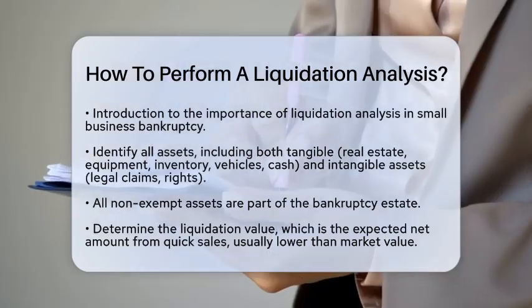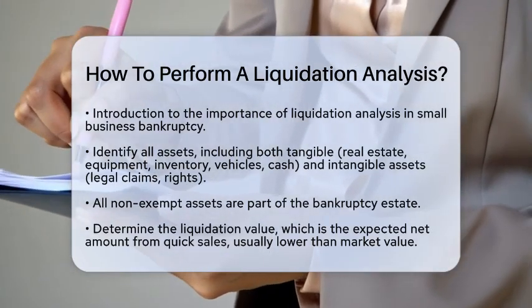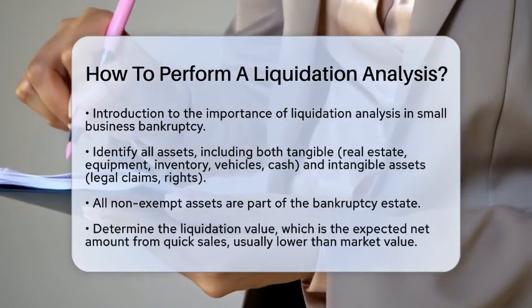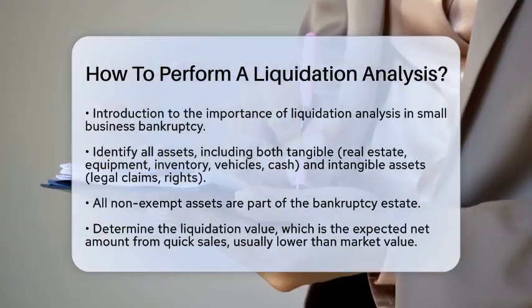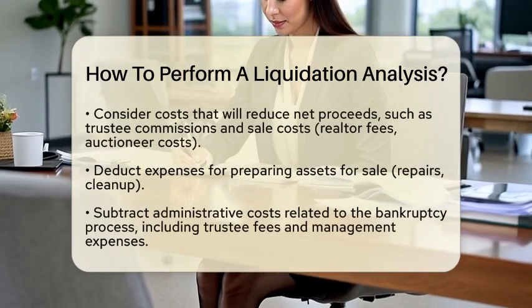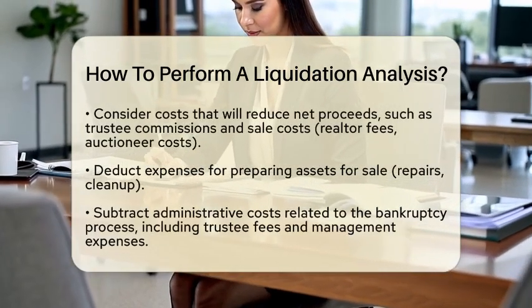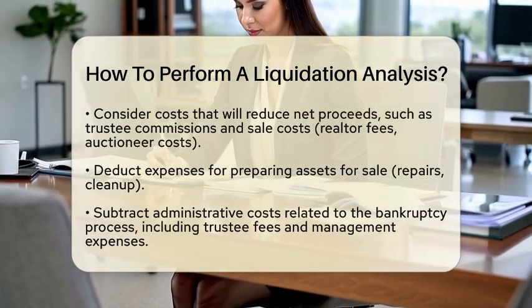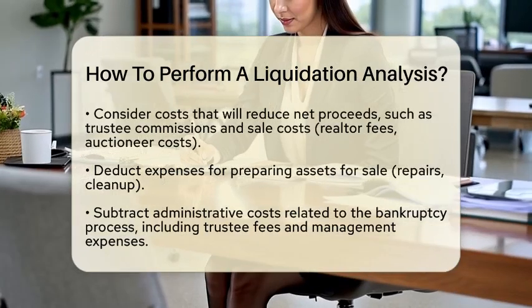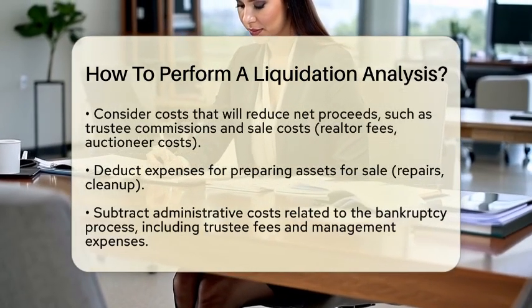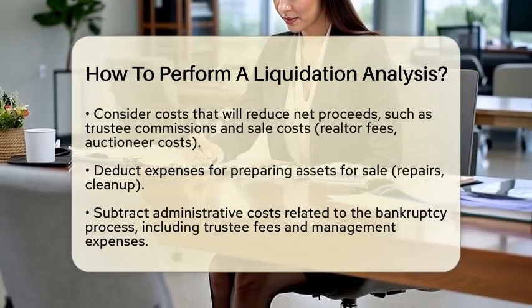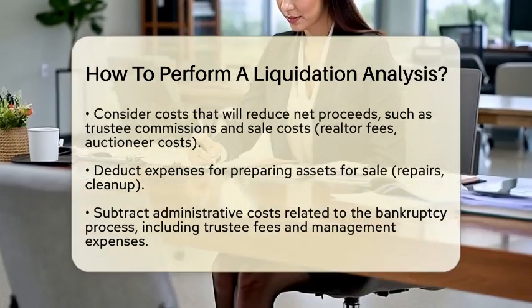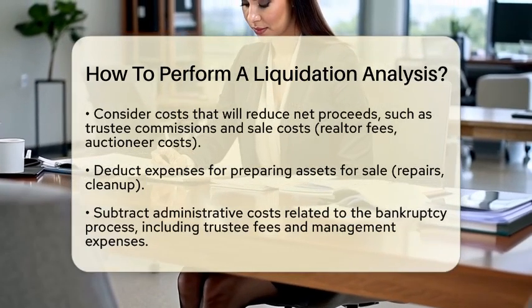Next, determine the liquidation value of these assets. This is the net amount you expect to get from selling them quickly, often at a discount. Liquidation value is usually less than market value because assets are sold under time pressure. You also need to consider costs that will reduce your net proceeds. This includes the trustee's commission, which is a percentage of the funds distributed, and costs of sale like realtor fees or auctioneer costs. Any expenses for preparing assets for sale, such as repairs or cleanup, also need to be deducted.